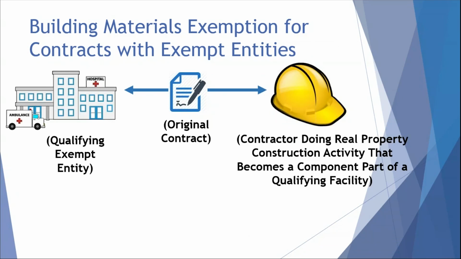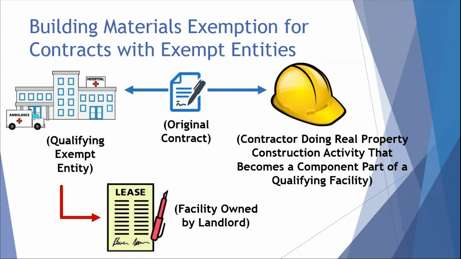Another example is of a county hospital that leases the building that it uses. The hospital is adding a cancer treatment wing to the building. A contract dated after January 1st, 2016 is entered into with a general contractor to complete the construction. This expansion does not qualify since the county hospital does not own the building and property. Rather, the hospital is leasing the building.